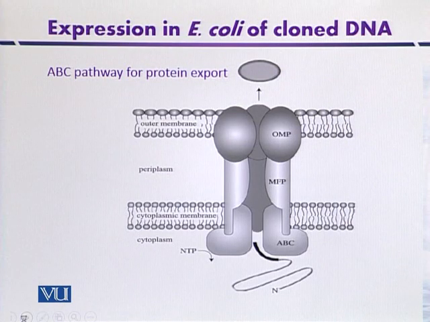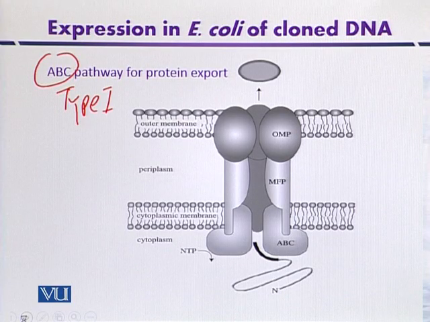This is an example of the type 1 secretory system, generally also called the ABC pathway for protein export. ABC is from ATP-binding cassette. It is one component of the transportation system, a protein present on the cytoplasmic face of the cytoplasmic membrane, where ATP binds, and repeated cycles of ATP hydrolysis move the protein outside the cell.